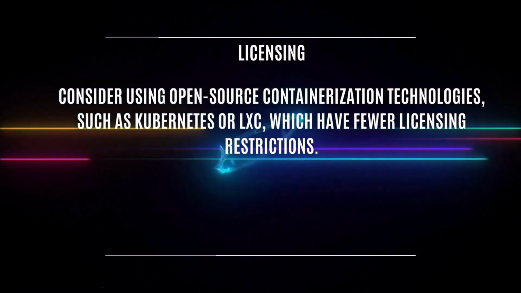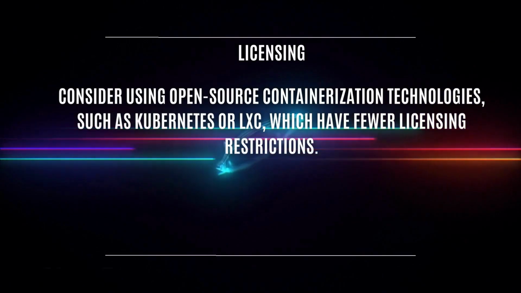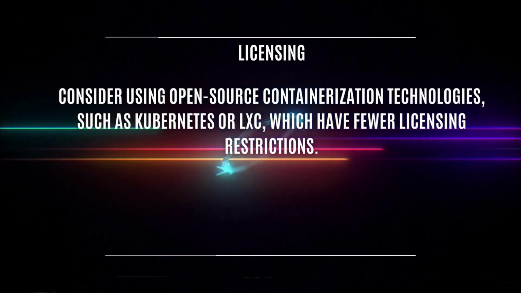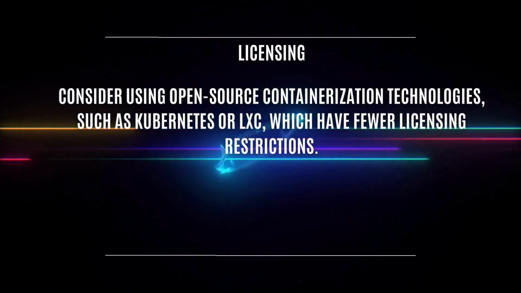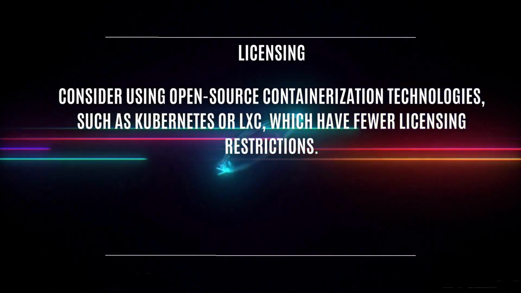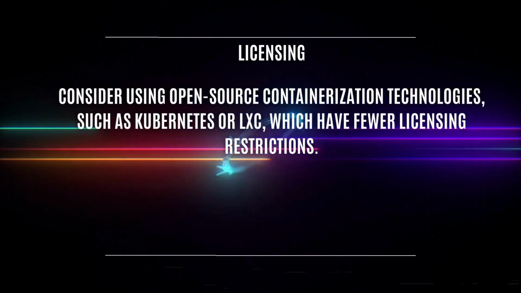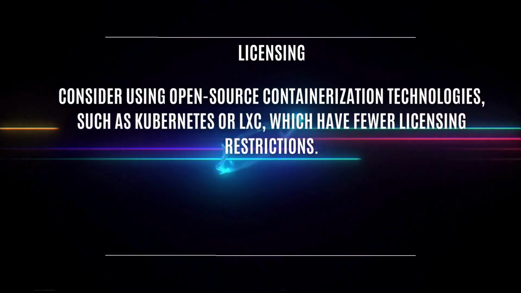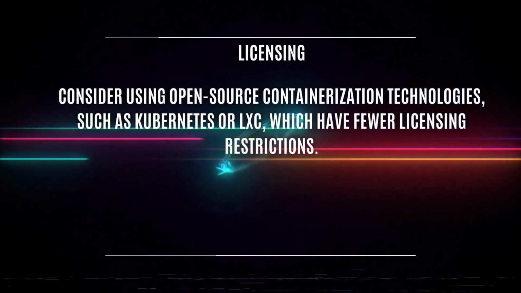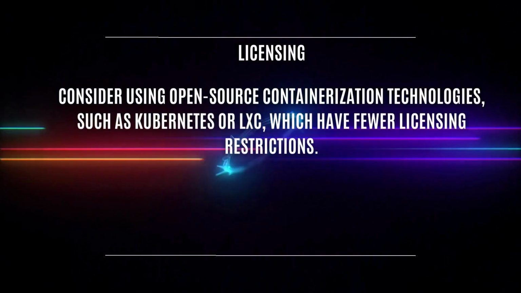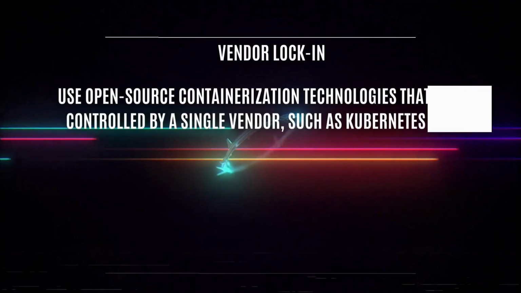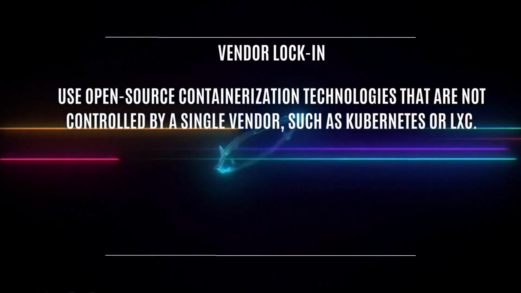Licensing. Okay, licensing. Docker is somewhat convoluted with a licensing model that can be difficult to understand and manage. So how do you come up with a solution for this one? Consider using an open source containerization technology such as Kubernetes or LXC, which have fewer licensing restrictions. Vendor lock-in. Okay, what's vendor lock-in?